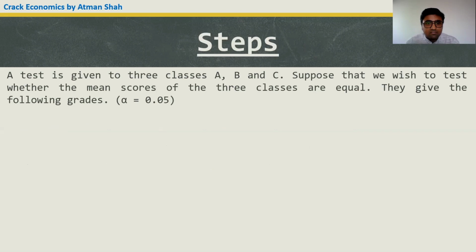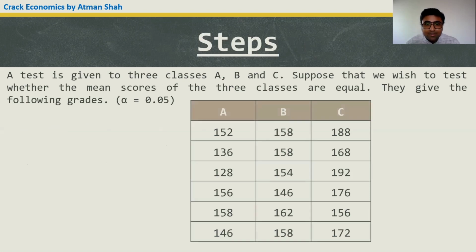Let's understand these steps with the help of an example. Suppose a test is given to three classes, class A, class B, and class C. Suppose that we wish to test whether the mean scores of the three classes are equal. So these are the results out of 200, for class A, class B, and class C, and we want to test whether the mean scores of the three classes are equal. So here we have more than two independent groups. We want to compare the means. So one-way ANOVA is used.